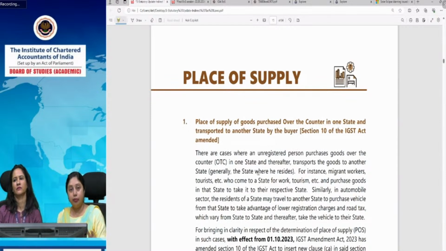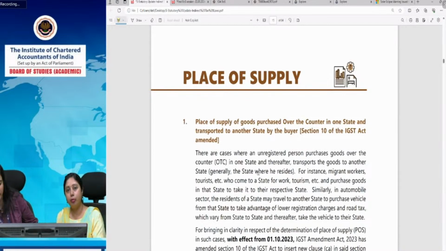Now, this situation which I am discussing applies for both OIDR as well as online money gaming, which is being provided by a person from outside India to a person in India. But in case of online money gaming, generally the person who is playing the game will be an unregistered person, because even if somebody is engaged from a company, he will engage in this online money gaming in his personal capacity, and definitely he will be unregistered. So OIDR services provided from outside India to an unregistered person or non-taxable online recipient, or online money gaming services provided by a person from outside India to a person within India, will stand on the same footing.